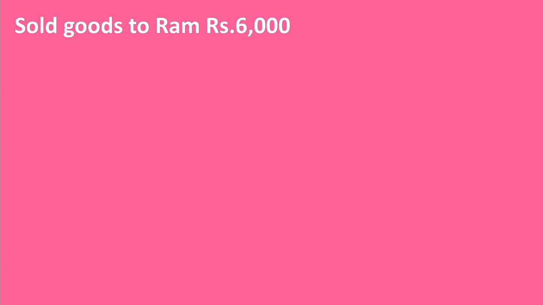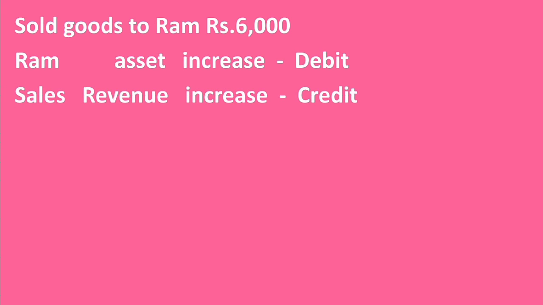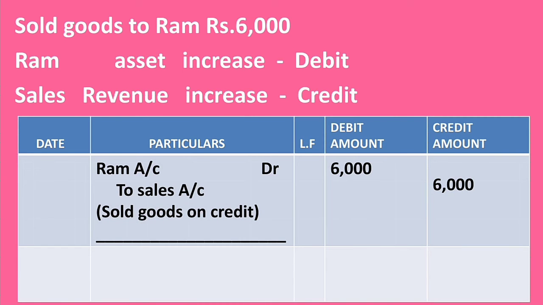Then the first account, Ram account. Ram is a debtor and is an asset. Here the asset value of the business increased. Then debit asset account. Here debit Ram account. Sold goods means sales. So the next account, sales account. Sales is revenue. Here there is an increase of revenue. Then credit revenue account. So credit sales account. Debit Ram account and credit sales account. Then the journal entry is Ram account debtor to sales account. Sold goods on credit.